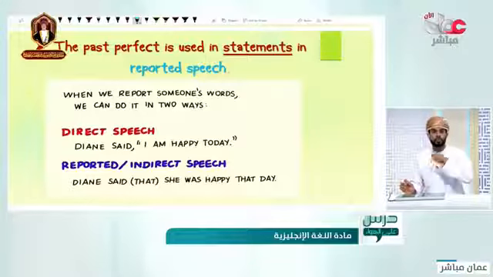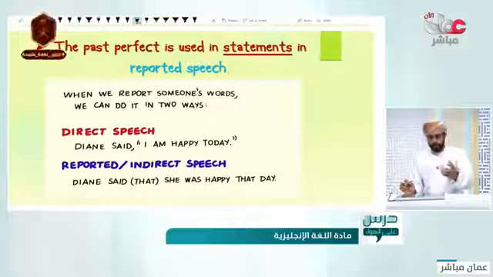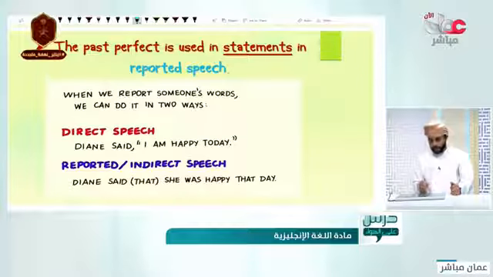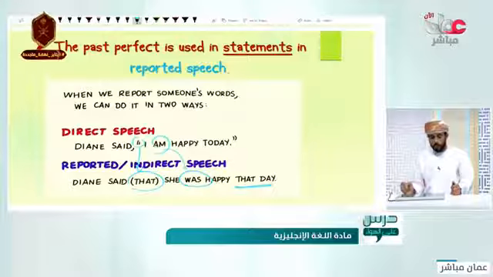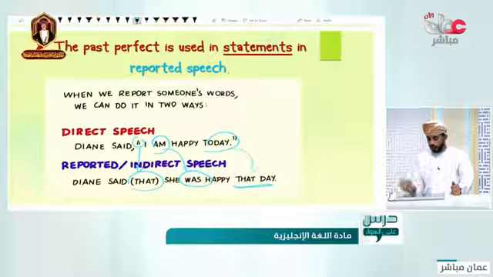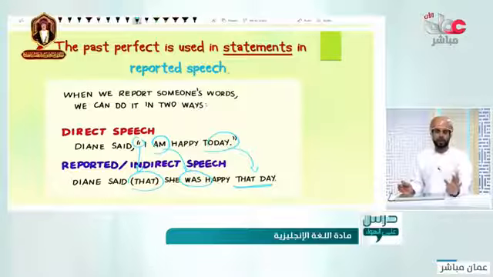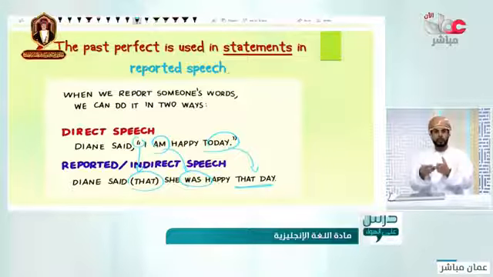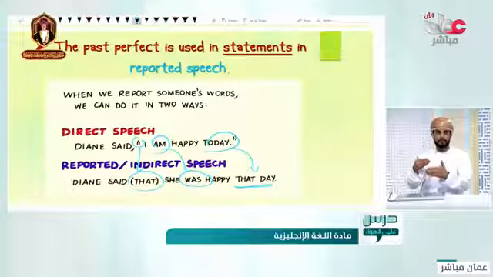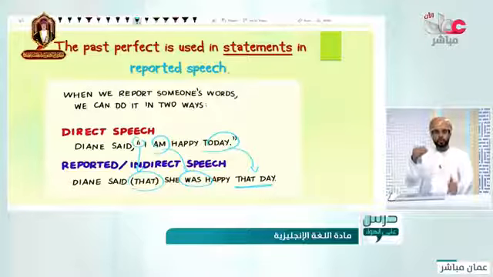But if you would like to report it, as if you are talking instead of her, you would say, she said that she was happy that day. We change this to that, am became was, and today became that day. It's not our main concern today, but what I'm trying to say is that we change the time to the one before it.